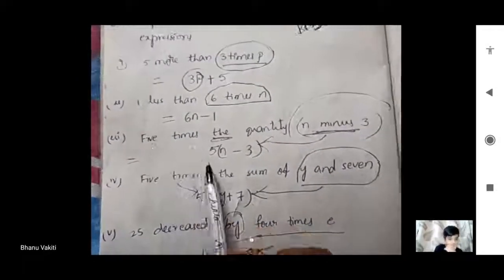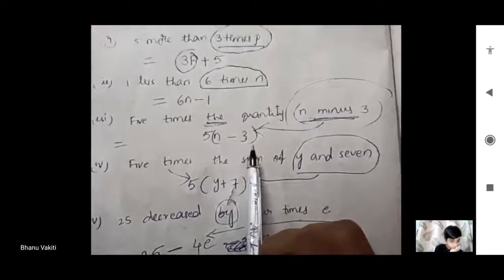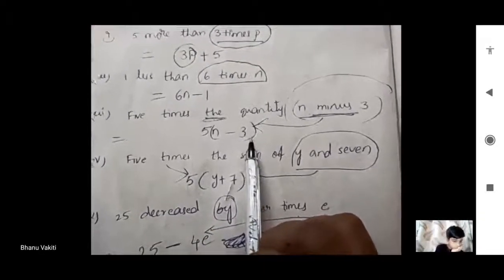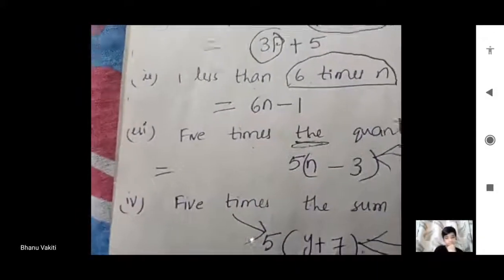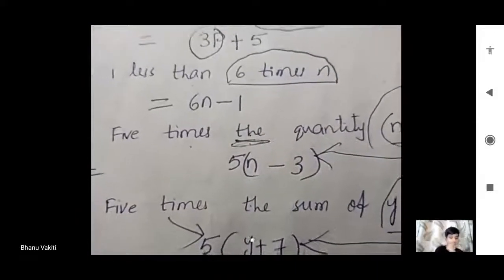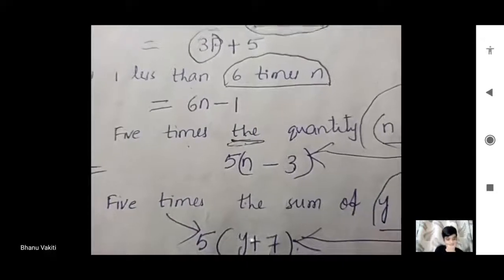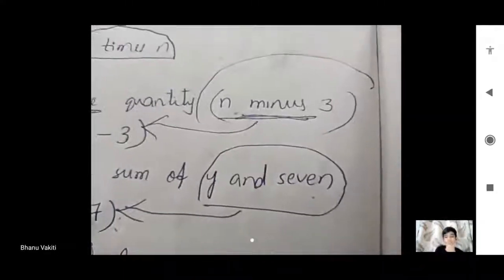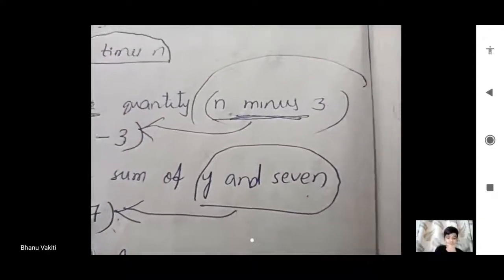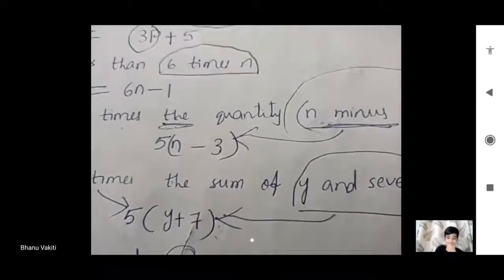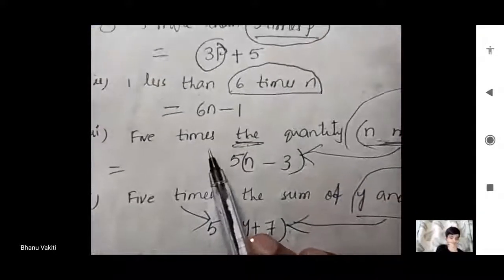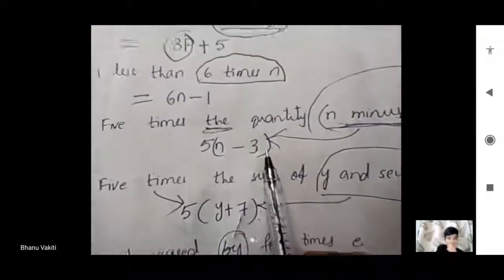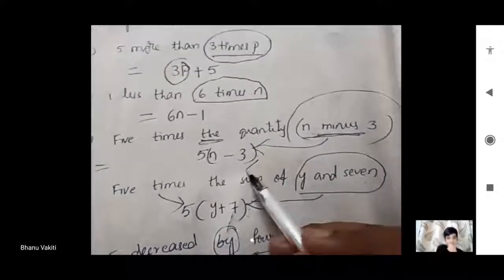We have to do 5 times of that. Don't get confused here. Okay Kaushik, see this carefully. I'll show you from nearby. See, 5 times the quantity. The quantity means this is the specified quantity. n minus 3 is the specified quantity. 'The' has come, that's why n minus 3 is the specified quantity. We have to do 5 times of that: 5 into n minus 3. Is it okay? Easy for you?